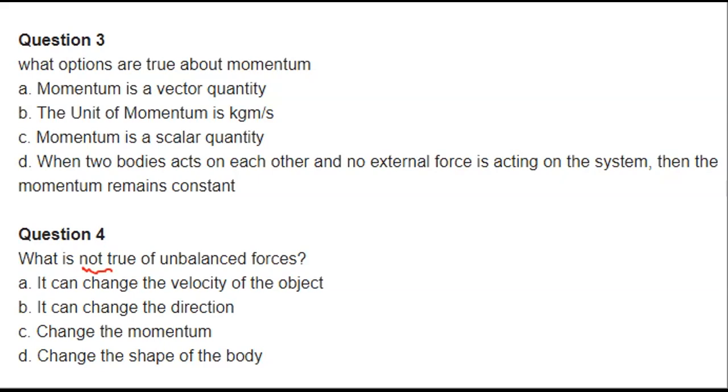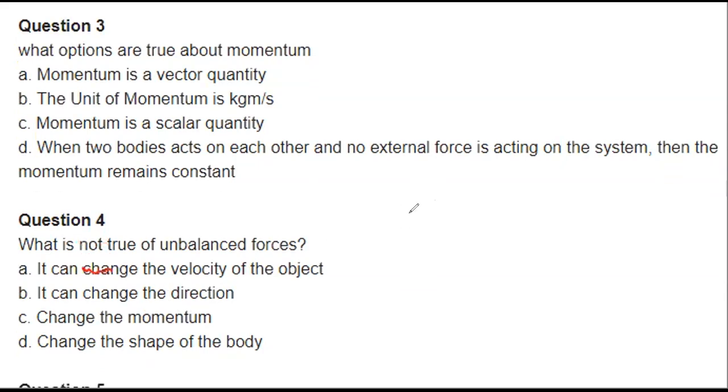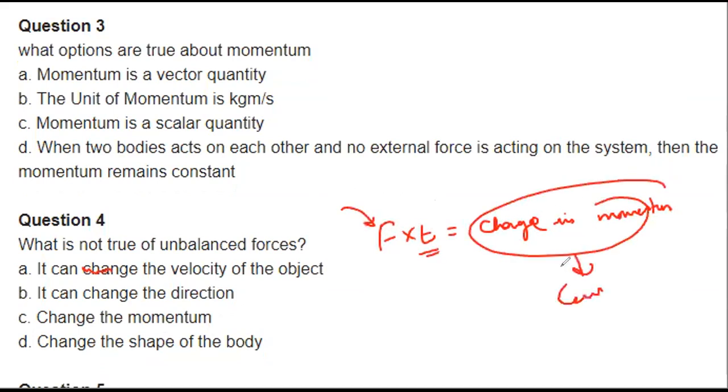Can it change the momentum of the object? Actually, the momentum cannot be changed by the force. Because force into time equals the change in momentum. If the force is more, the time duration will be less, but the change in momentum is constant. It is fixed.